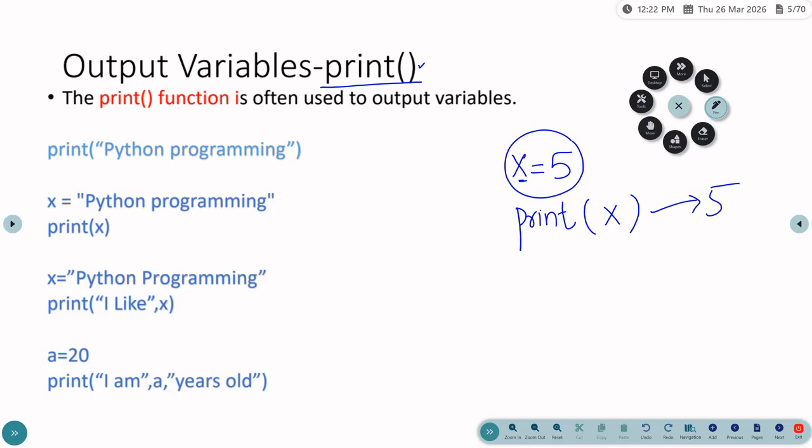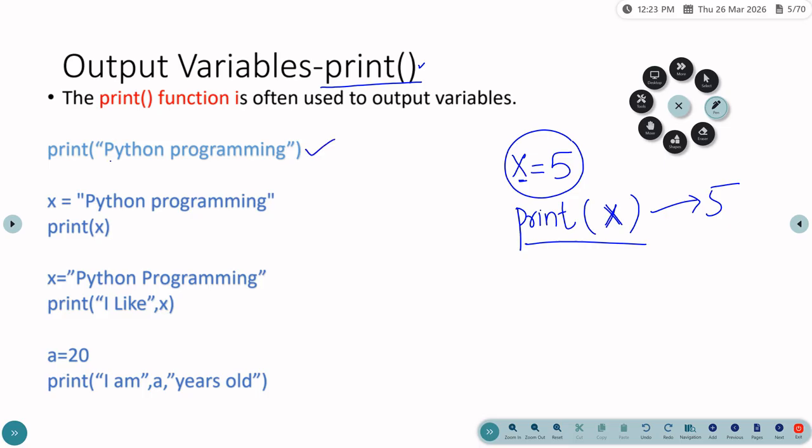So x is a variable with the value 5, and we are using the print function to display the value of that variable. Inside the parentheses, you are just passing the name of the variable.